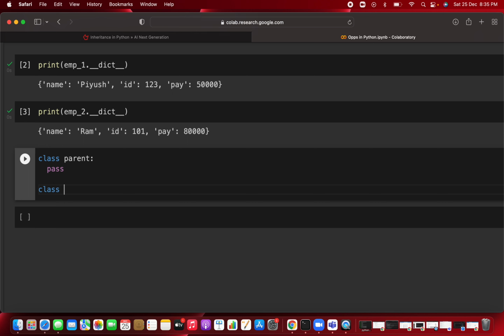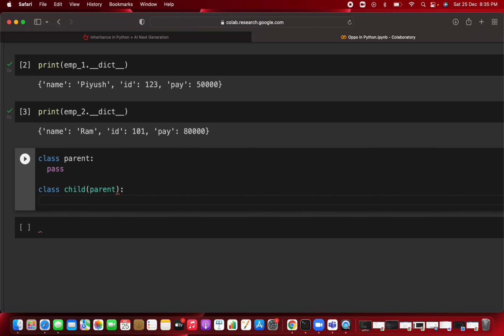Whenever you create the child class, you inherit from the parent class, because you don't want to repeat code that is already present in the parent class. You want to invoke that particular method and attribute in your own class, which is called the child class.